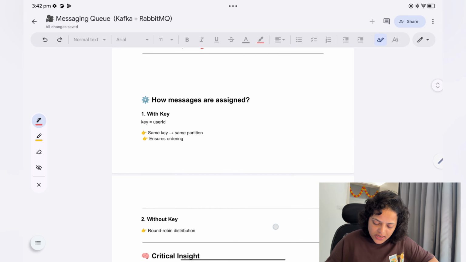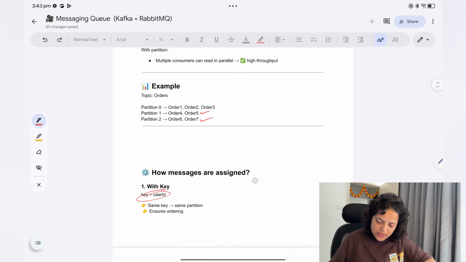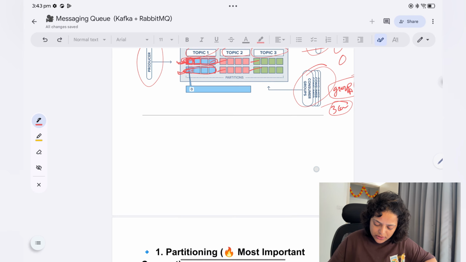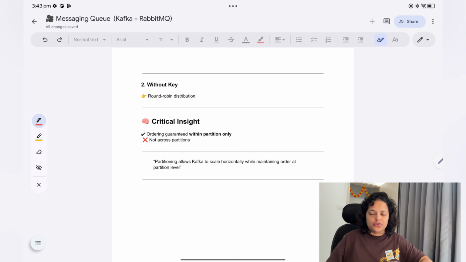So how are messages assigned? You can assign messages by using keys, okay. For example, if the key is user ID, then same key, same partition. Let's say this partition is for user IDs 1 to 100, and this one is for 100 to 200. So those messages will only go to those partitions inside the topic. This ensures ordering at the partition level, and without a key there is round robin distribution, okay.